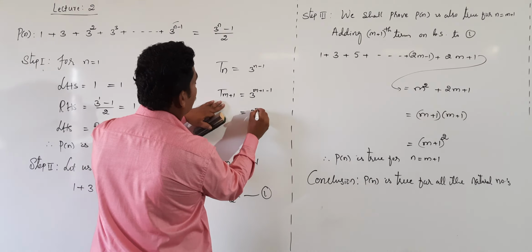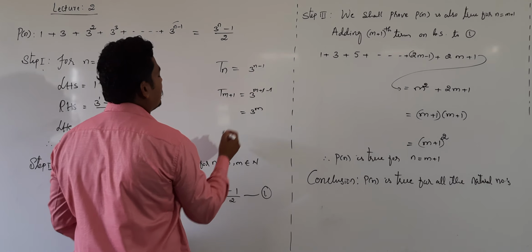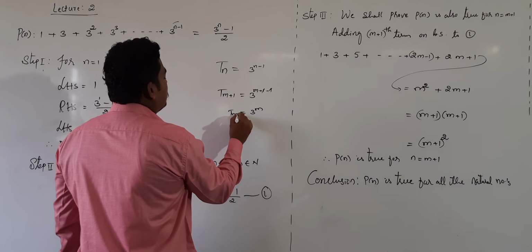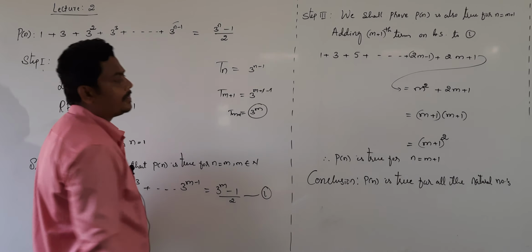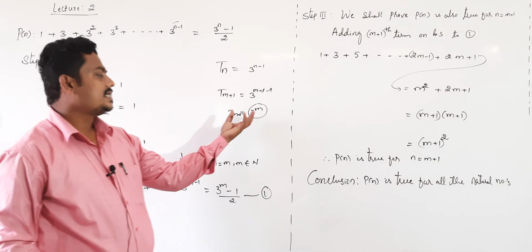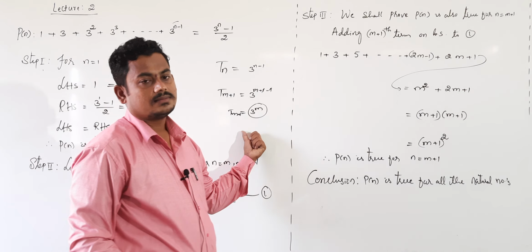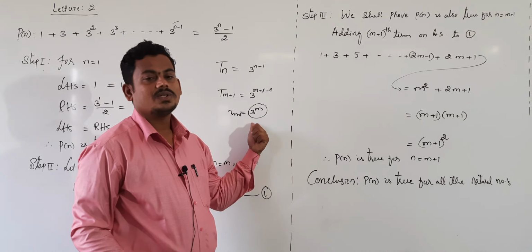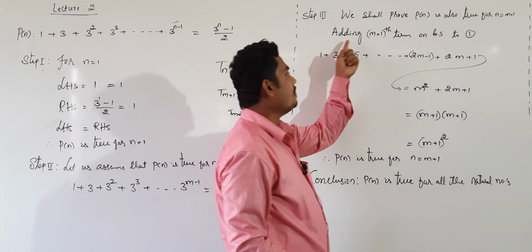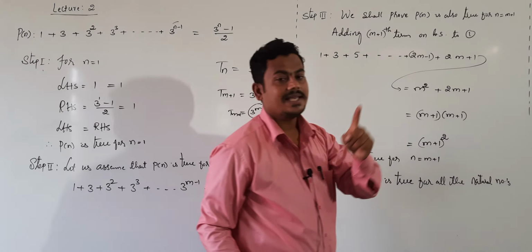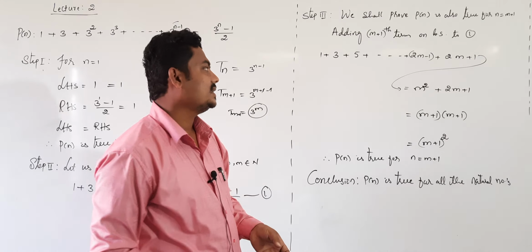Then you get 3 power m only, because plus 1 minus 1 get cancelled. This is our m plus 1th term. This term we should add on both sides.